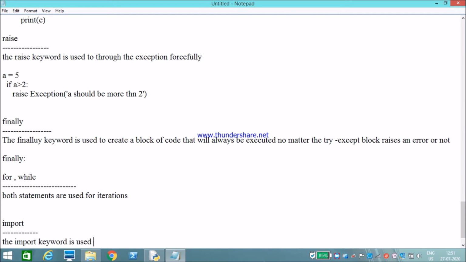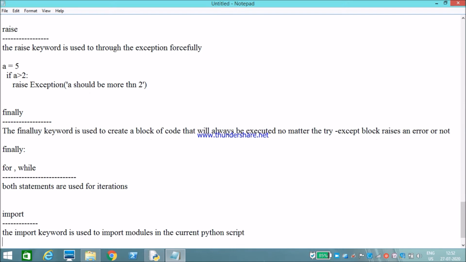These modules contain Python runnable code, built-in functions, anything.